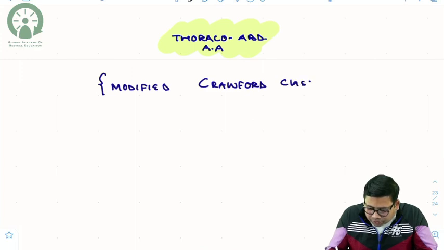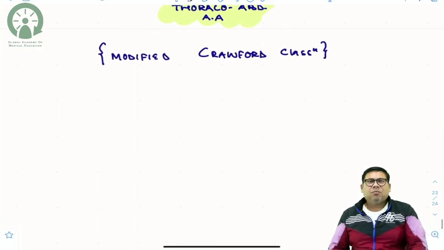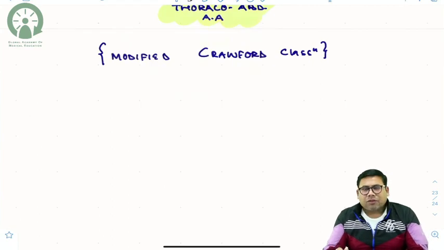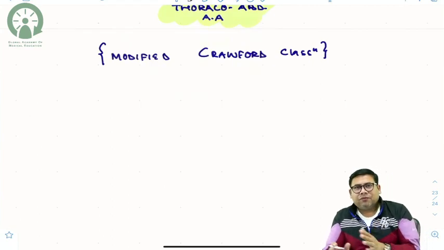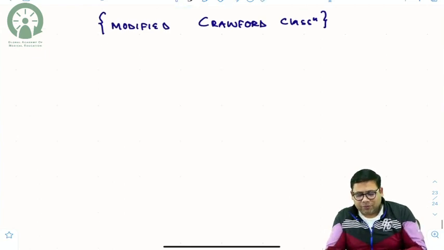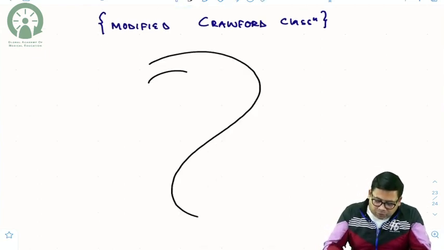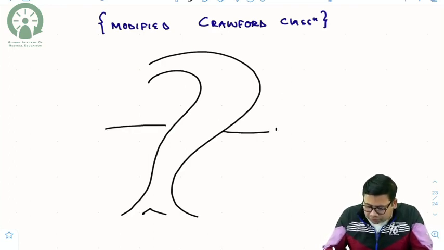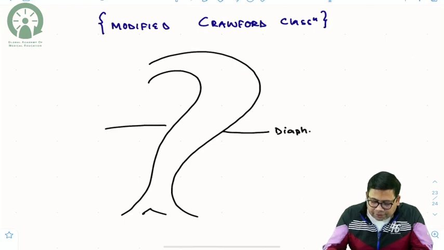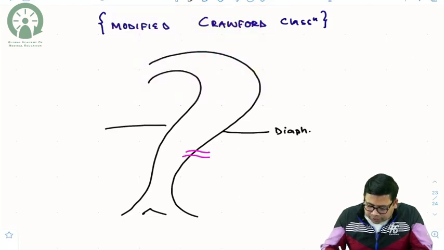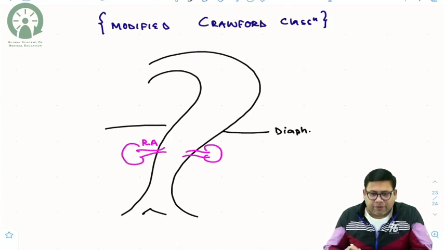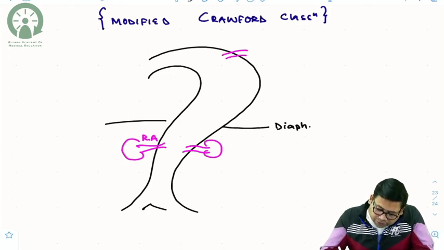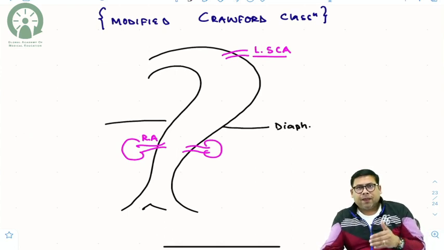When we talk about the modified Crawford classification, what are the things that you need to remember? They are further of 5 types. So let us try to understand. I will be more pictorial in this. So if you see, this is the aorta. Now this could be taken as the level of the diaphragm, and since the renal artery plays a very important benchmark, let us take this to be the renal artery level. One more thing that is very important is the left subclavian artery. After the left subclavian artery, the descending aorta starts.